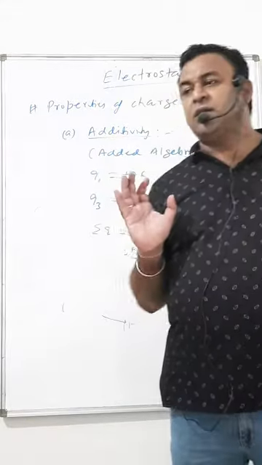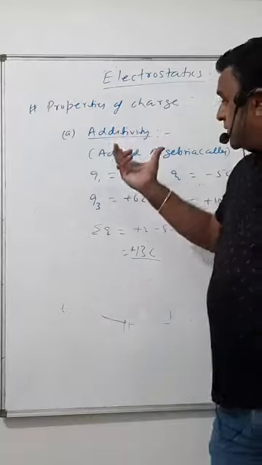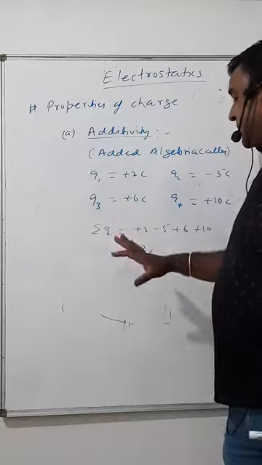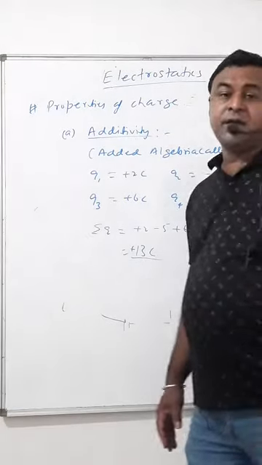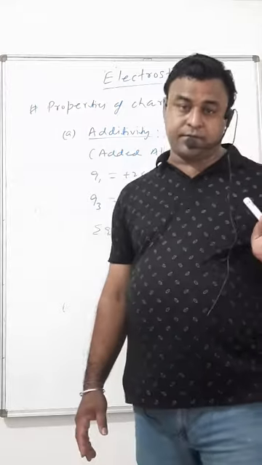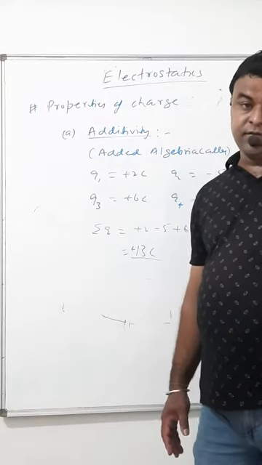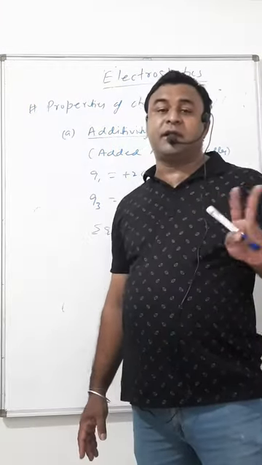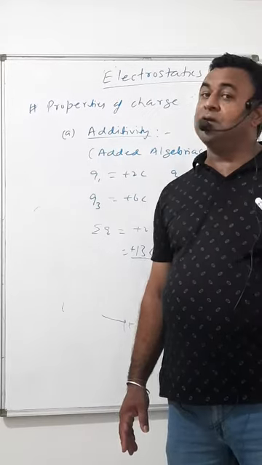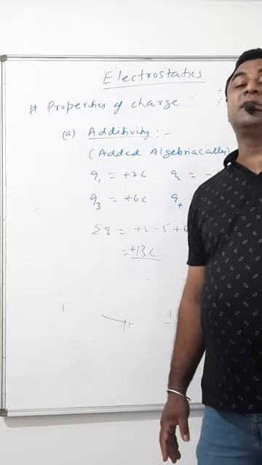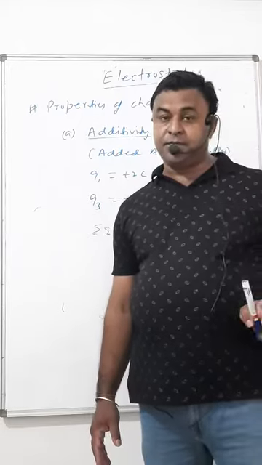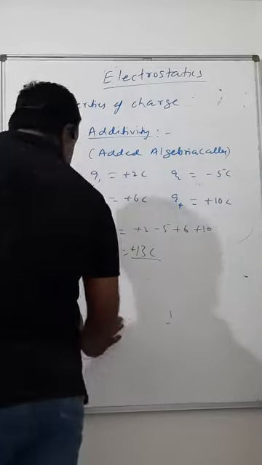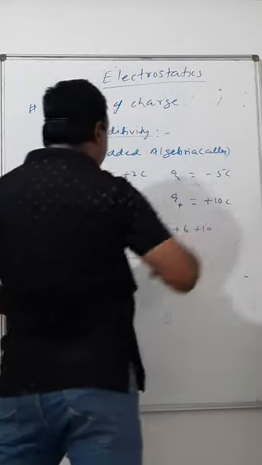This you know very well. Why it has been additionally said here, or we are taking it special, is because we want to make clear that charge is not a vector. When you are adding charge, you are using only algebraic sum. You are taking care of positive and negative signs only. So its addition is algebraic. It is not done by the vector method. So it is not a vector. It must be considered. So this definition is important here.